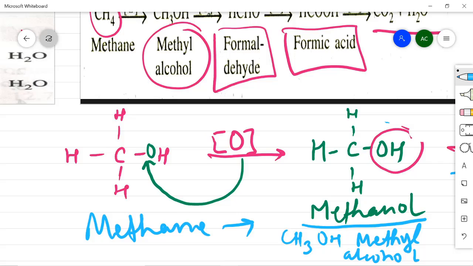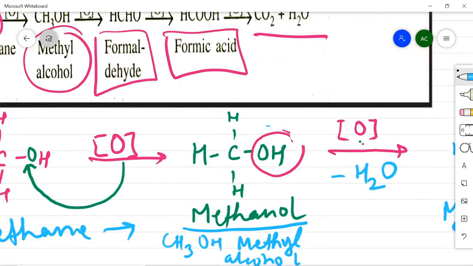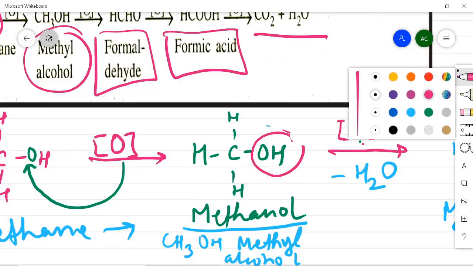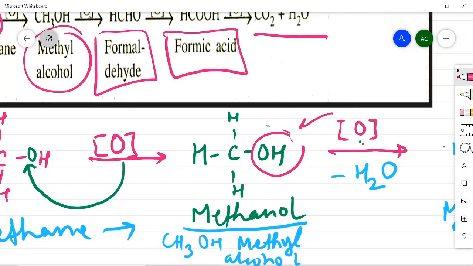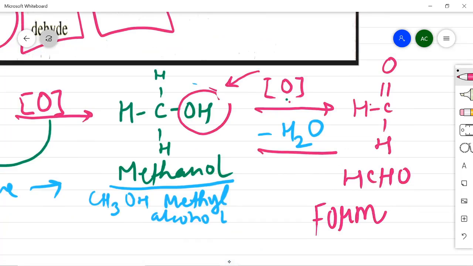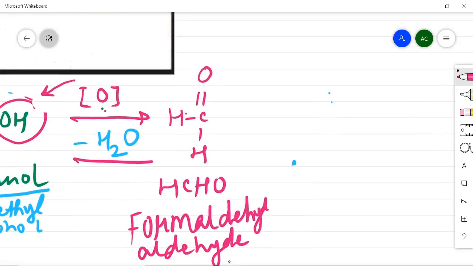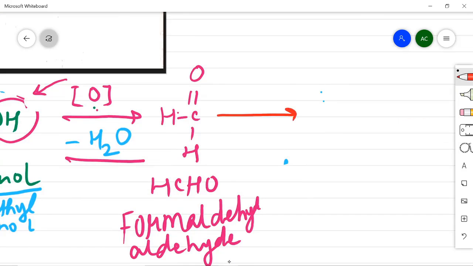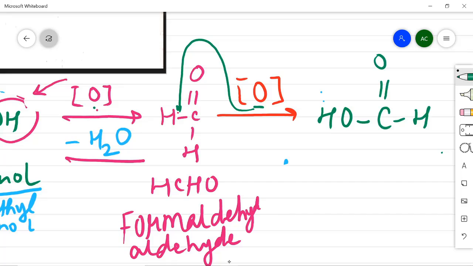After this methyl alcohol is oxidized, what is happening? And again it is oxidized. So what will happen? This O will find 2H and will come out as water, and the thing which is remaining will be, so you can see here it is HCHO, and this is formaldehyde, this is formaldehyde or aldehyde. Now again this formaldehyde will be oxidized, and what we will get? This is again oxidized. Now this O will find place, if hydrogen is there it will come and join here. So we will get, so you can see